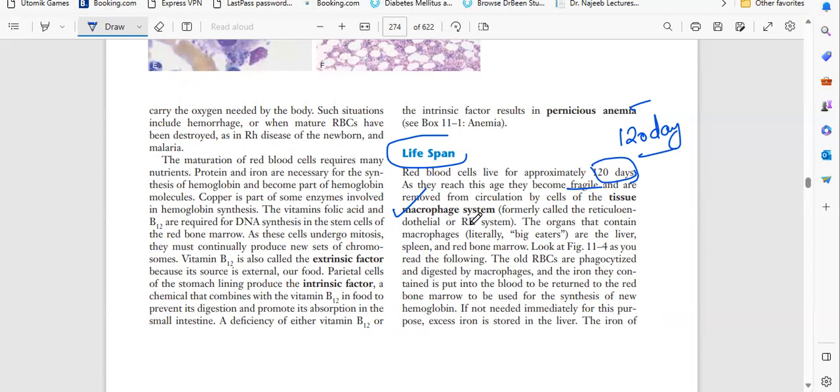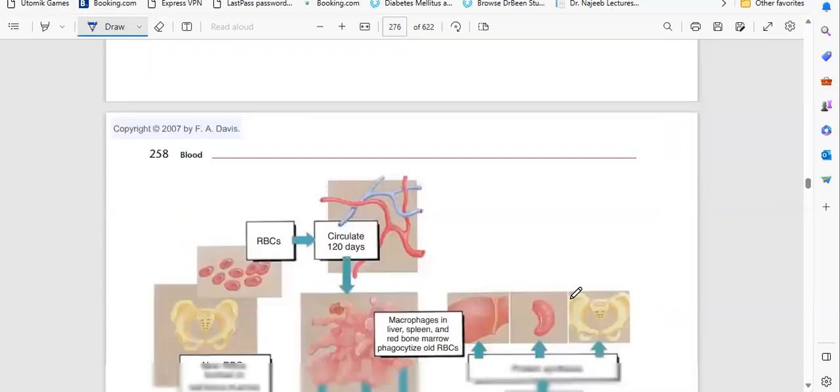So that's the reason God gave us one system, that is the macrophage system, which will eat the dead tissues. Okay, macrophages means big eaters. What is the meaning of big eaters? They are in two organs, that is the liver and the spleen, and the bone marrow. Bone marrow also has the macrophage system which eats these dead tissues.